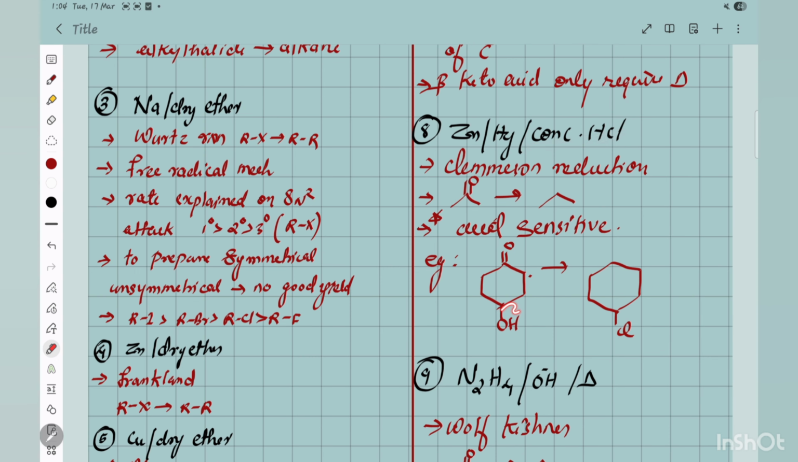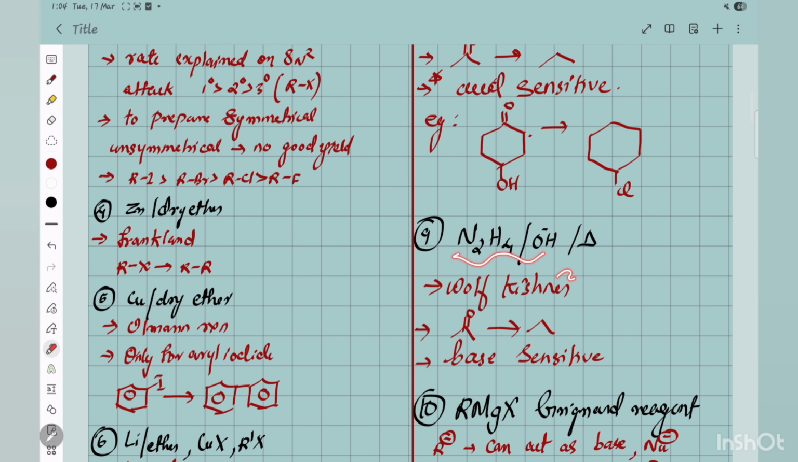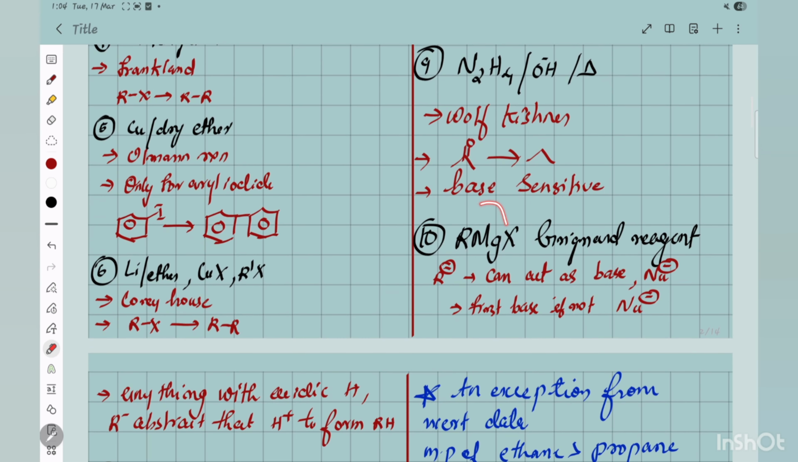So if you retain this OH here and you have to prepare this, then the better method will be this one, Wolff-Kishner, N2H4 and OH minus. If you know this reagent, you should be able to recollect all the important things, and if you know this one, you should be able to recollect all this. Here it is base sensitive, because of OH minus and heat, so if there is an elimination possibility, that can happen. So this is actually base sensitive. Now Grignard reagent. Grignard reagent is very important because it is a very repeated question.